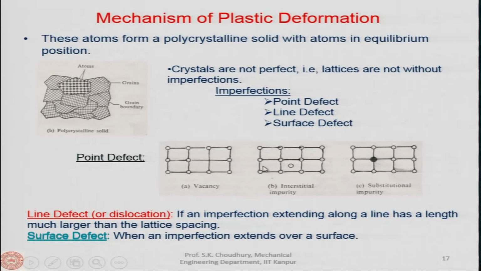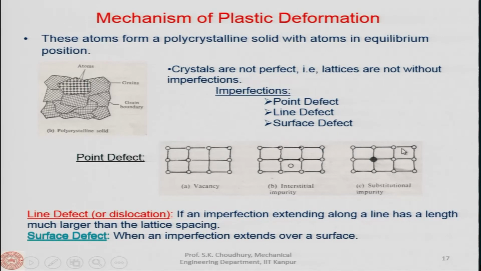Or for example, in this lattice structure where otherwise the atoms are in equilibrium position, in one place one atom is taking an abnormal position. All these atoms are in the normal position in their lattice structure, but this atom, as you can see, is taking an abnormal position. So, this is the imperfection or defect called the interstitial impurity.